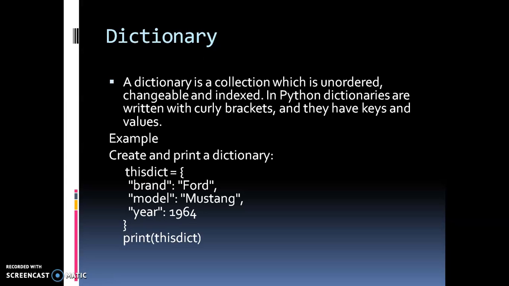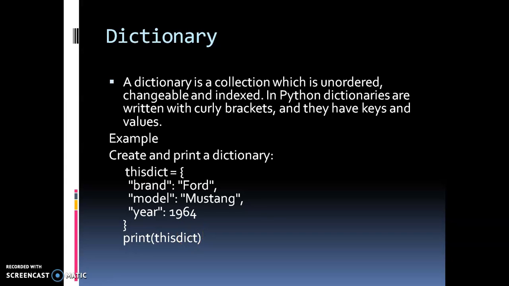What is a dictionary? Friends, a dictionary is a collection which is unordered, changeable, and indexed. In Python, dictionaries are written within curly brackets and they have keys and values. Keys and values means there is a certain key and a certain value against each. This is an example I have taken: brand Ford, model Mustang, year 1964, print. So first of all, let me throw some light on the dictionary.